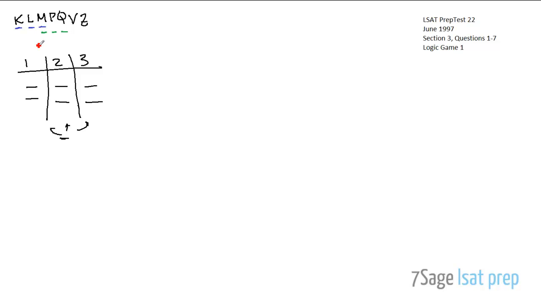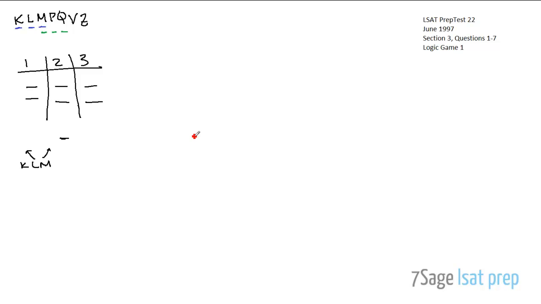Okay. So any sponsor receiving honors is seated at table 1 or table 2. Okay, that's a big piece of information. So anybody who's receiving honors, this blue underline, can't be seated at table 3. So K, L, and M have to be in either 1 or 2, right? We distribute them in 1 or 2. So let's actually get rid of that because that's redundant. The 7th slot, I guess we can just leave there floating just so we remember.